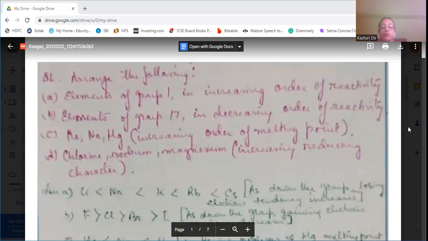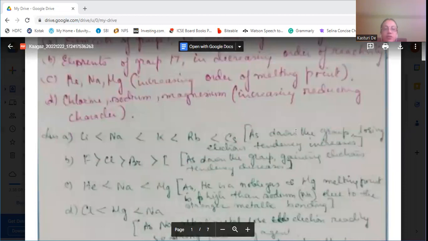The first question today is: arrange the following elements of group 1 in increasing order of reactivity. Elements of group 17, in decreasing order of reactivity. Helium, sodium, and magnesium in increasing order of melting point. Then chlorine, sodium, and magnesium in increasing reducing character. Okay, so let us see the answer.